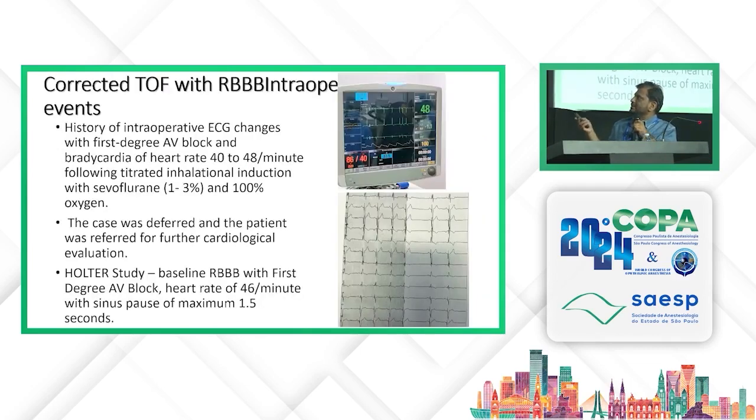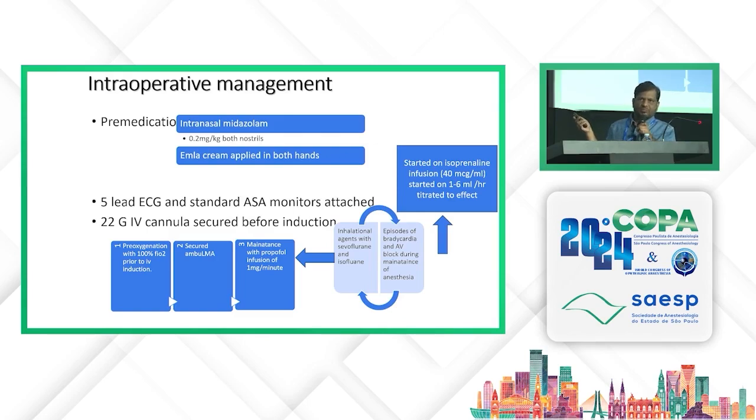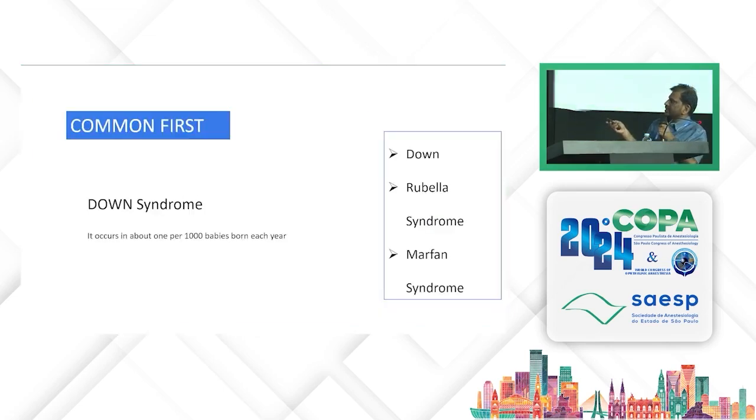I will leave this. This is one of the cases with bundle branch block and AV block who had come for cataract surgery. During initial exposure to anesthesia, the patient had severe bradycardia. So the patient was referred to the cardiologist, and was diagnosed as RBBB plus first degree block. And so the second time we anesthetized the patient with propofol IV induction and maintained with air, oxygen, and sevoflurane. Intra-op, he had some bradycardia, and the patient received some isoprenaline infusion.